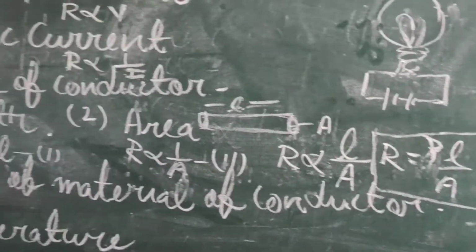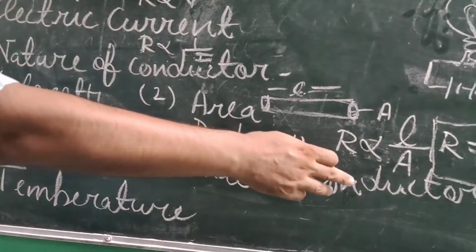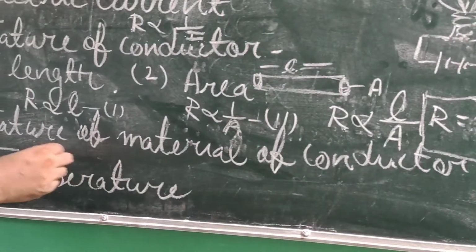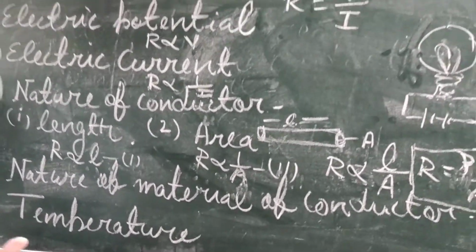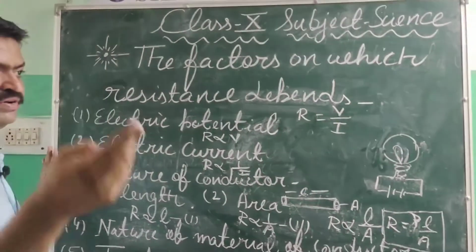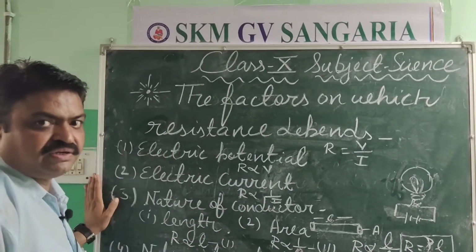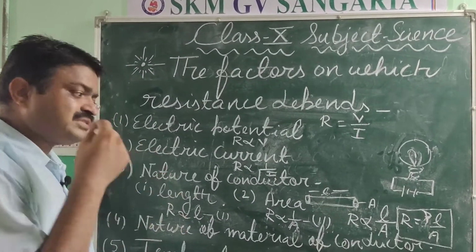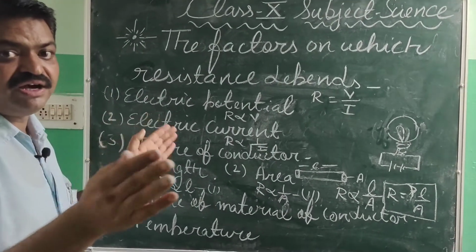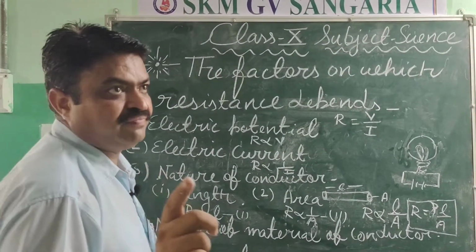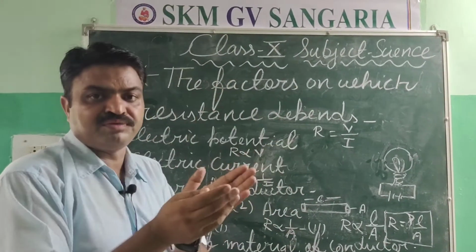Now nature of material of conductor means there are different types of conductors. I have taught you that there are different types, like the semiconductor, superconductor or conductor. So there are some conductors that have high resistance, especially if we speak about the filament of the bulb.